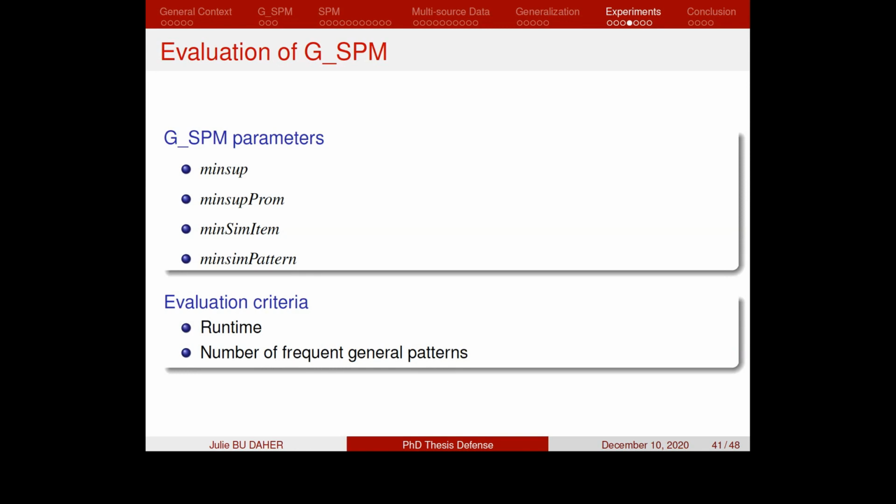We recall that our main objective is to obtain frequent general patterns in order to solve the problem of limited number of traditional frequent patterns.